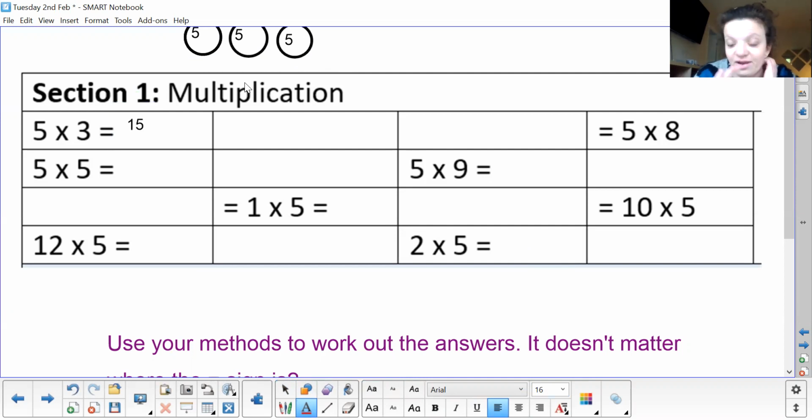I could also count in 5s. So I'm going to get 3 fingers and I'm going to count in 5s. 5, 10, 15 also can be my answer.